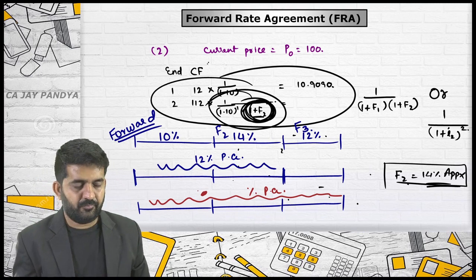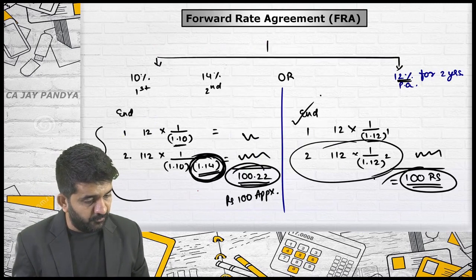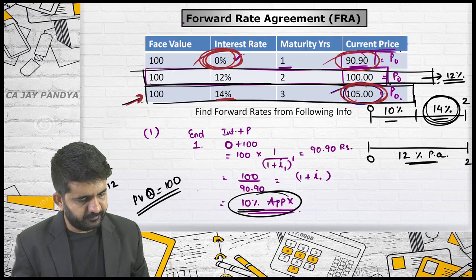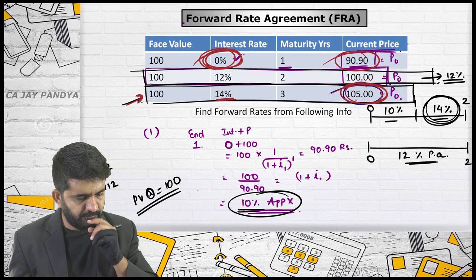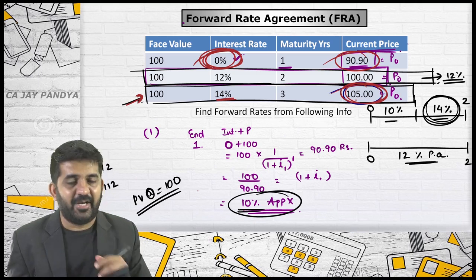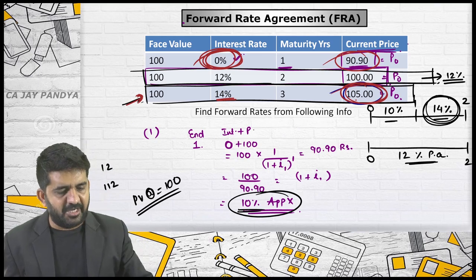Sir, it can be 14.7. Where did you find it? Sir, I have taken interest, that is 100 on 14% and divided by its current market price, that is 105. Alright, but the effective answer will be for only 1 year. Is it right? See how it can be done.